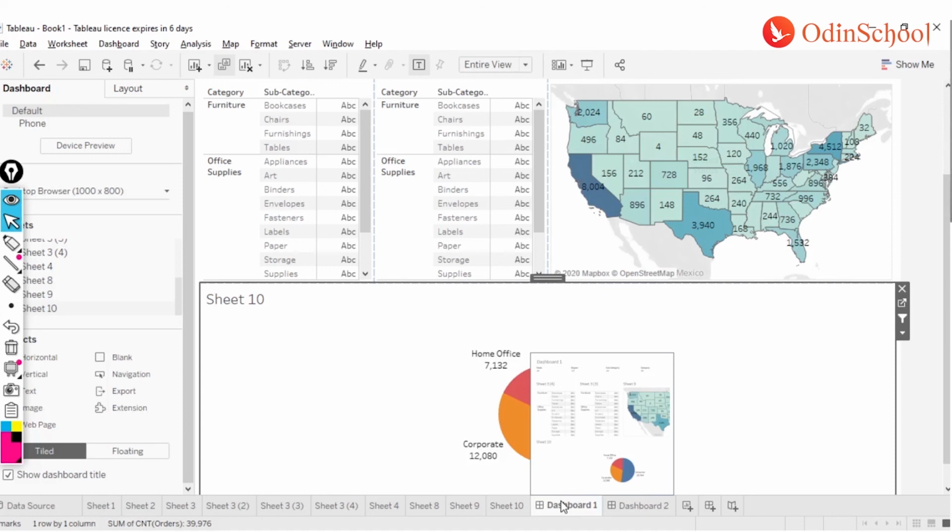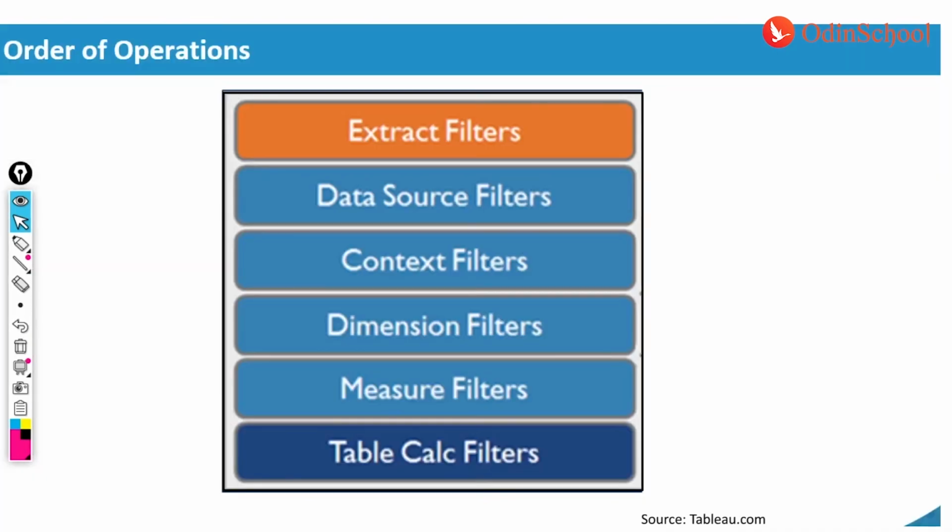These are a lot of things that we can do using this navigation or the action filters, but we are going to cover all of them in a later session, so we can see it over there. So that brings us to the end of today's session. Let's have a quick recap of what we just saw.